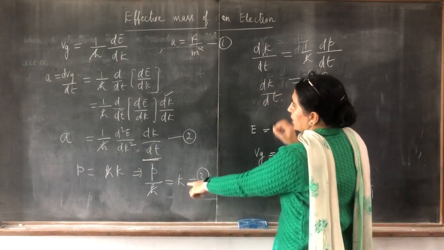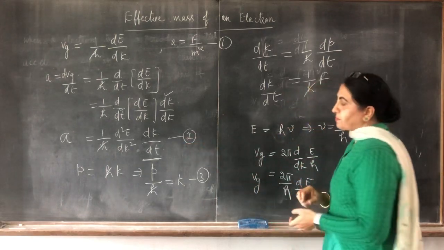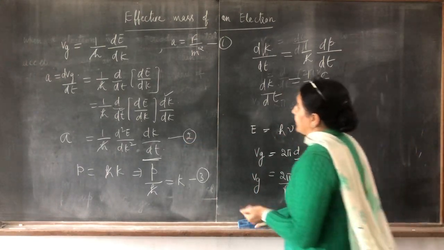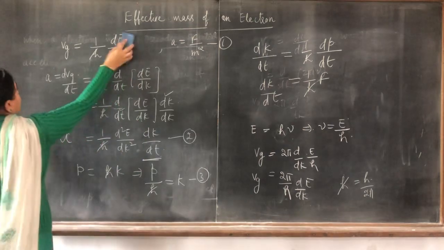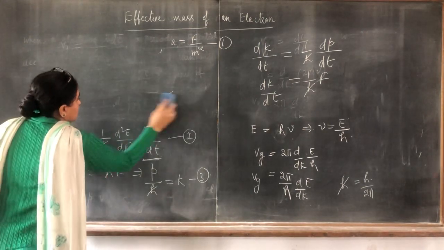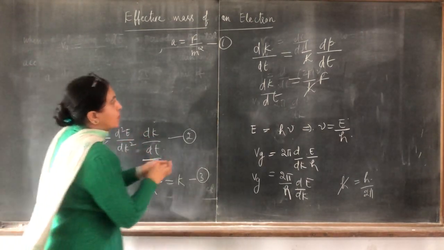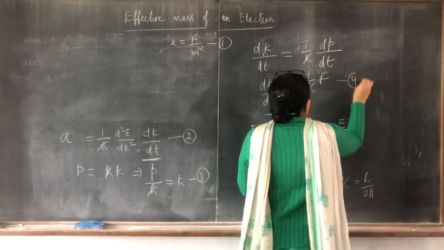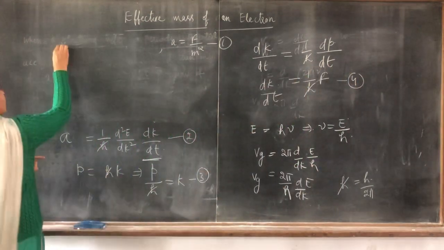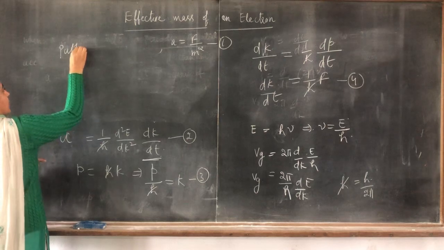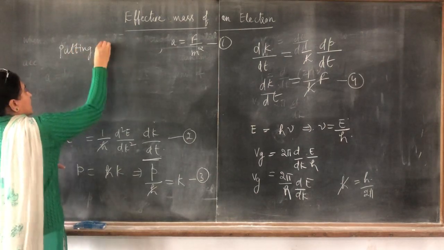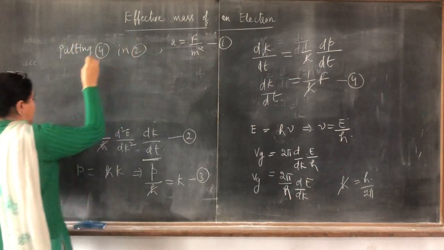Putting this as equation 4, putting 4 in the second equation, what do you get?